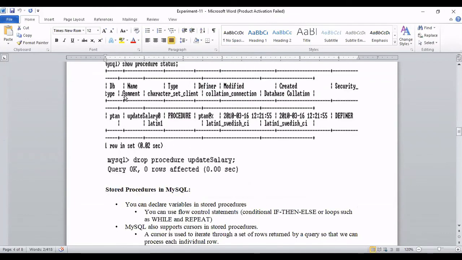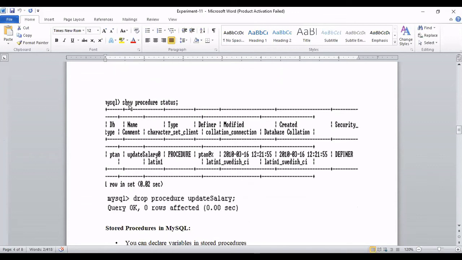Then use show procedure status to check whether update salary is there or not. You will know whether the procedure is there or not. Once you create the procedure, check whether the procedure is created successfully or not. I can show you at the SQL prompt. You can also check that one.